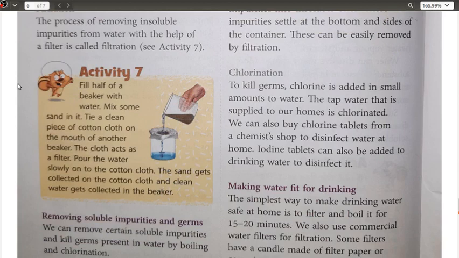To kill germs, chlorine is added in small amounts to water. The tap water that is supplied to our homes is chlorinated. We can also buy chlorine tablets from a chemist shop to disinfect water at home. Iodine tablets can also be added to drinking water to disinfect it.